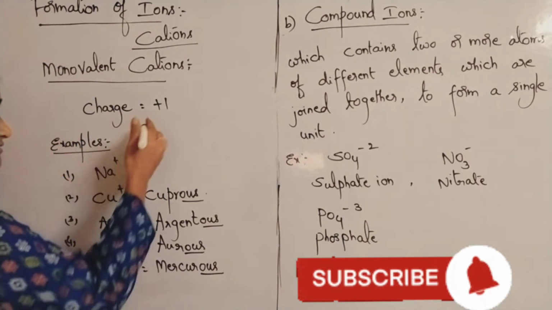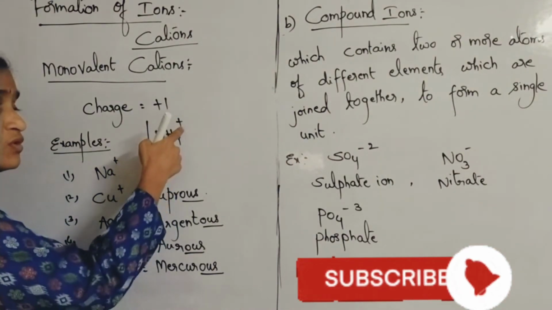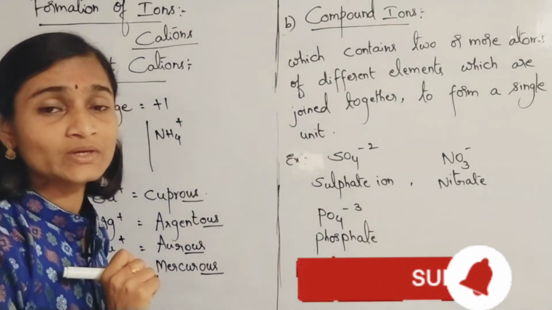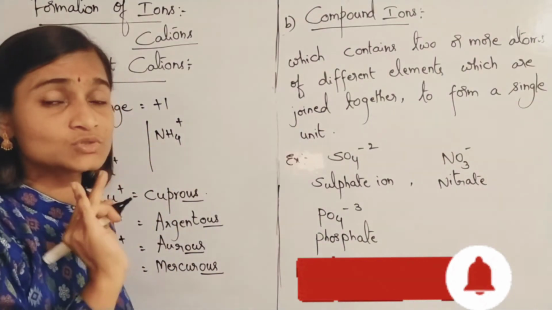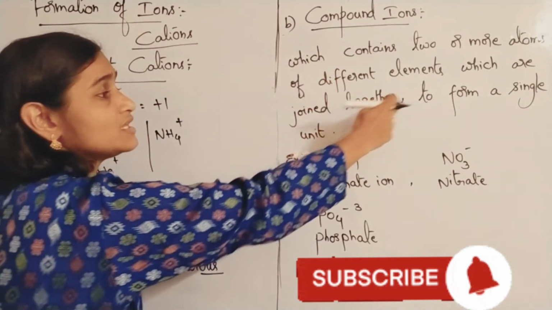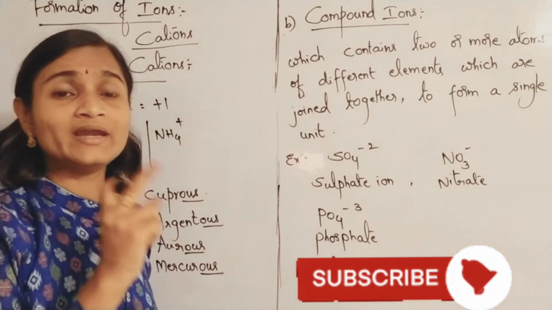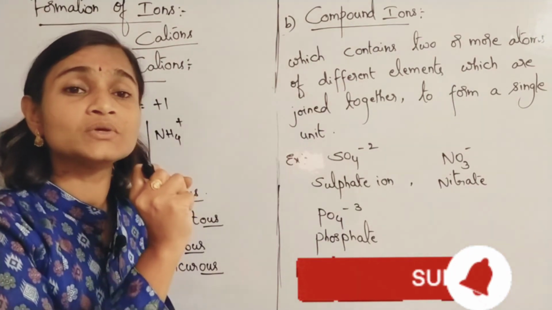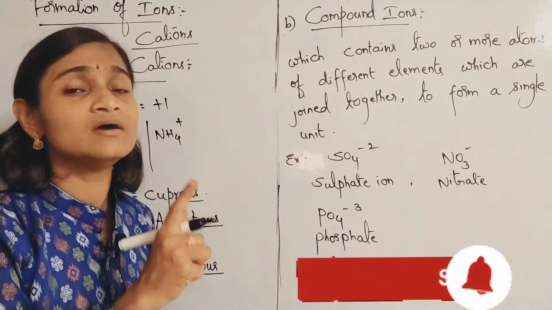You can even write, suppose NH4 plus is there, it is monovalent. Charge is plus 1 only, but it is a compound. It is having nitrogen and hydrogen joined together to form a single unit. One nitrogen and 4 hydrogens joined together to form a single unit. So it is an example for a compound cation.